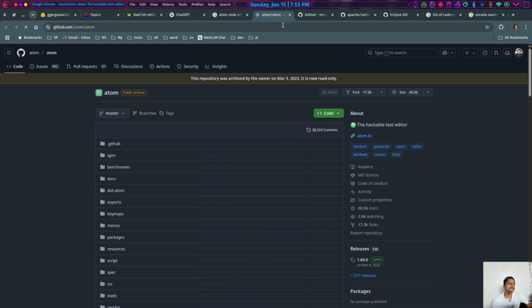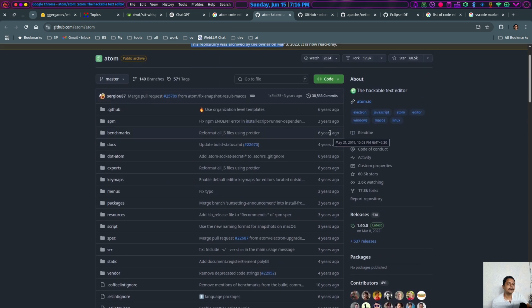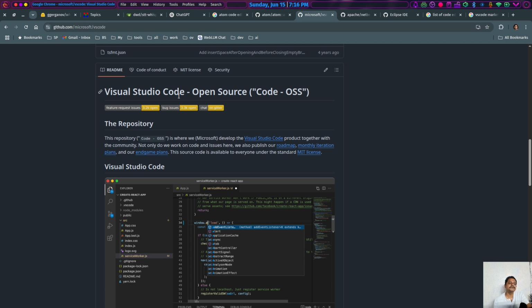In the meantime, let's try to understand the history, present, and the future of VS Code. There was Atom, as I said. This was the repo. As you see, it was archived, and all those good things were grabbed by Microsoft, and they took all those good things over here. This is the repository of Visual Studio Code, the open source version, that means the Code OSS.